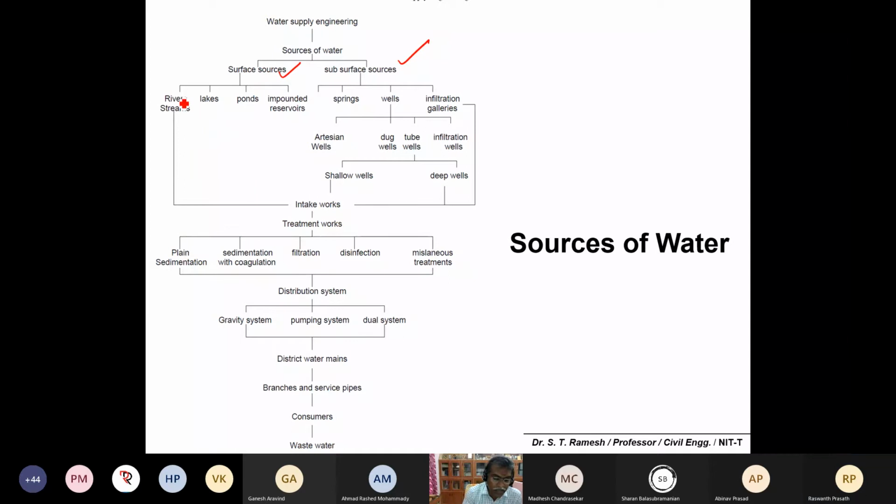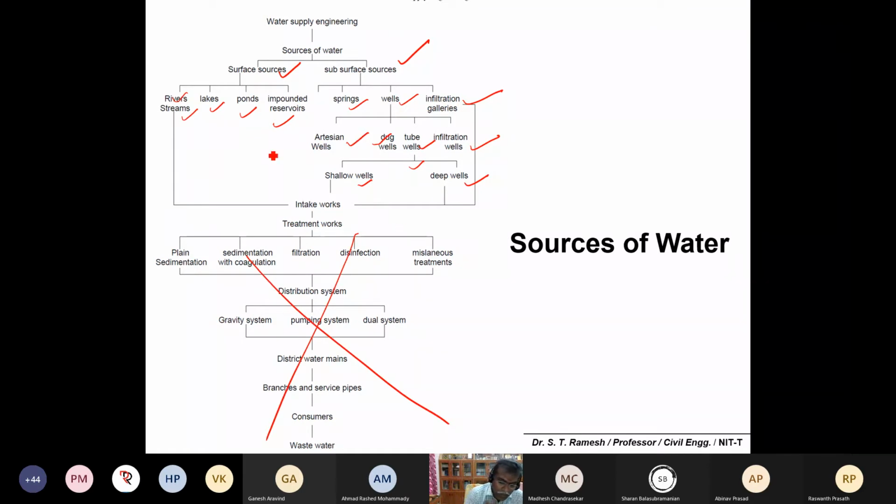Surface sources are classified into rivers, streams, lakes, ponds, and impounded reservoirs. Subsurface sources are springs, wells, and infiltration galleries. Wells can be artesian wells, dug wells, tube wells, and also infiltration galleries. Tube wells are again classified into shallow wells and deep wells. Anyway, we are not going to discuss this now, but we'll see later.